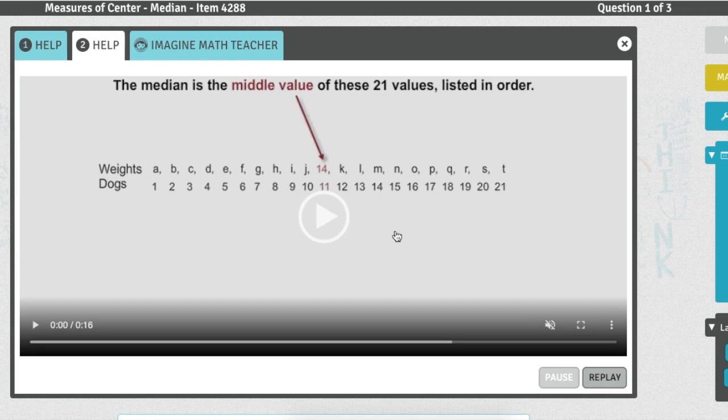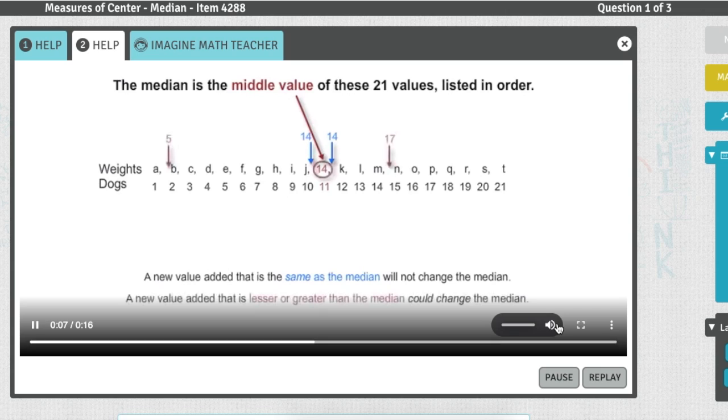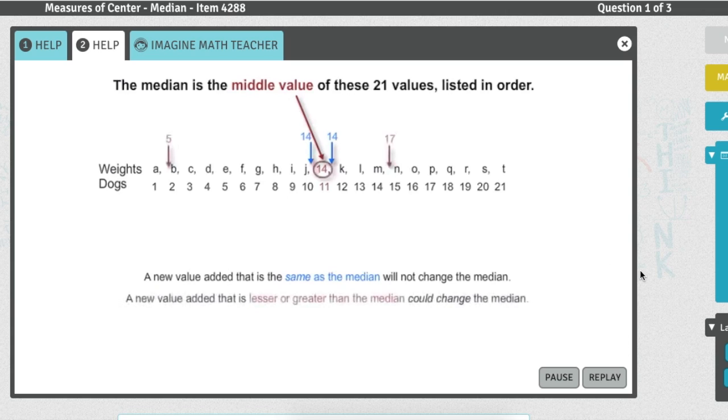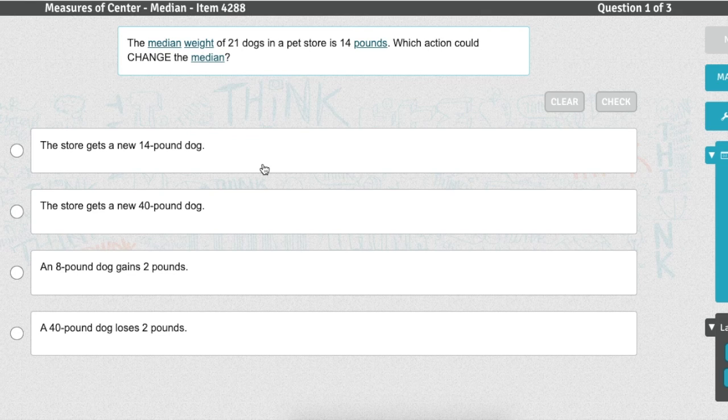Or this one? The middle value of 21 values, listed in order. A new value added that is the same as the median will not change the median. A new value added that is smaller or bigger than the median could change the median. Okay. Look for an action that changes the median. So the 14 is not going to change it, but the 40 might, like we talked about. So I'm going to click on that one and check.